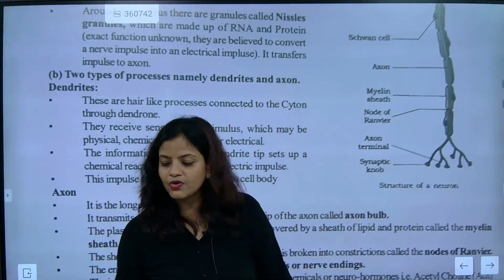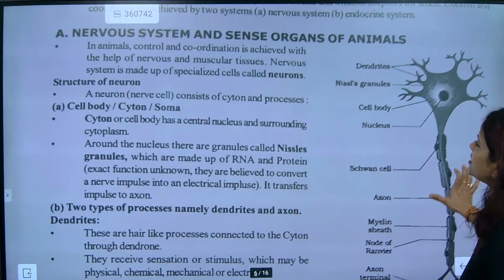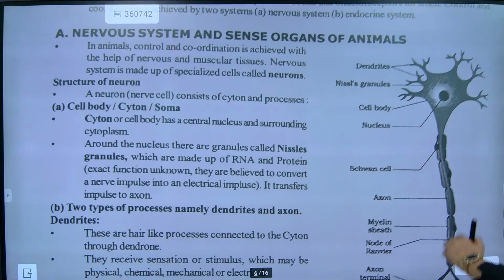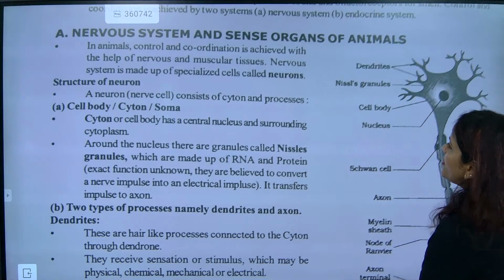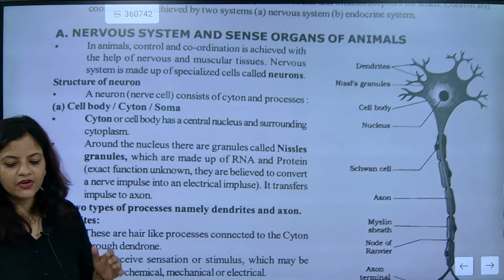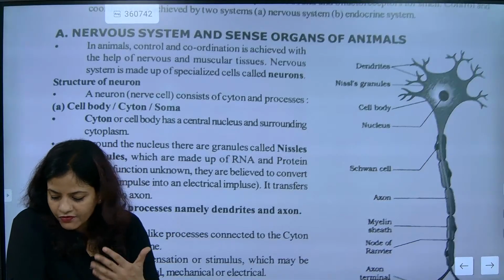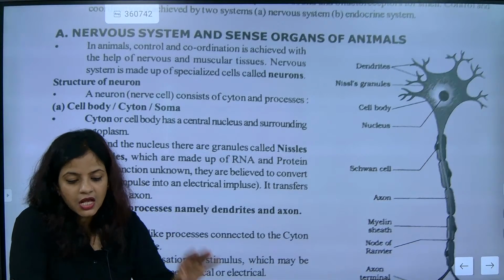So we are going to understand that also. Just one time, let me explain this one. So these are exactly the nervous system and sense organ of animal. If somebody asks you, please remember this part, okay? Nerve endings, that's correct. Very good. So now I want everybody to keep answering the questions. Now one by one, beta.